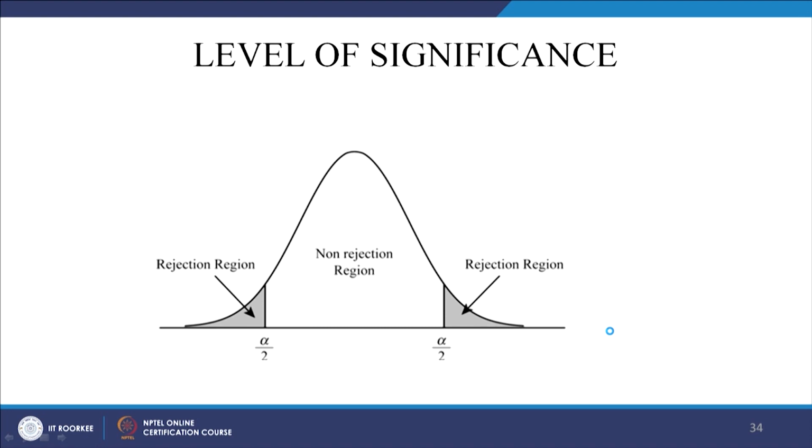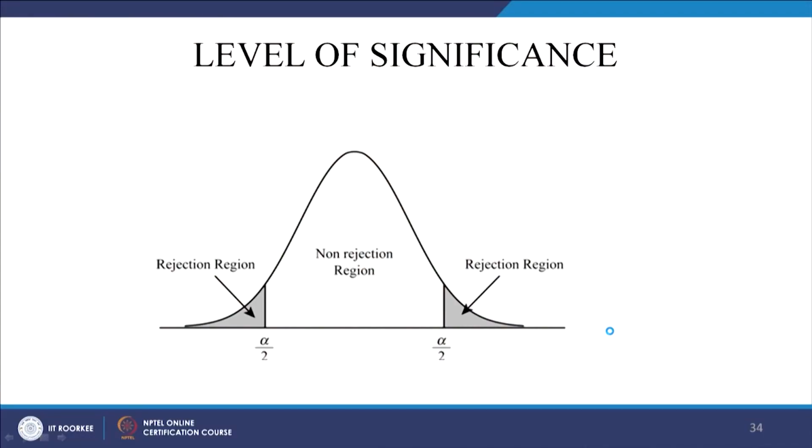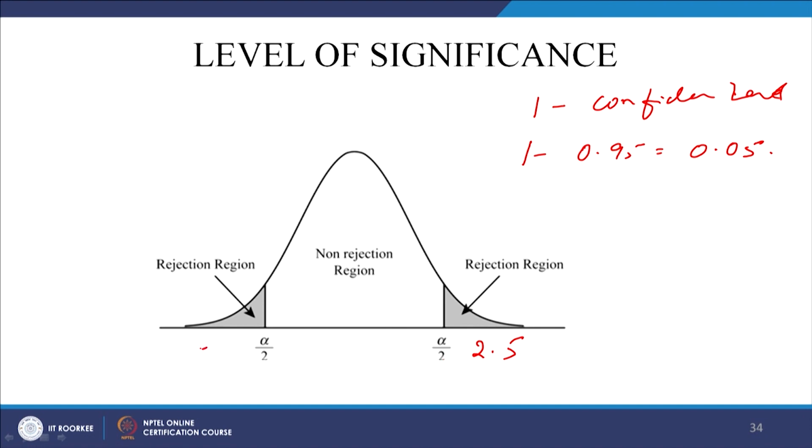Now, coming to something very important, as I had earlier also said, what is this level of significance? I have already explained, but still. So, level of significance I had said is nothing but 1 minus confidence level, right. So, for example, you are working at a 95% confidence level, right. So, this is equal to your alpha, the significance level, which is equal to 5%, right. And when it is a two tailed test, as I had earlier said, it is distributed on two sides, 2.5% here, 2.5% here, okay.